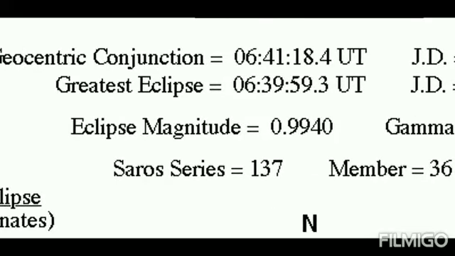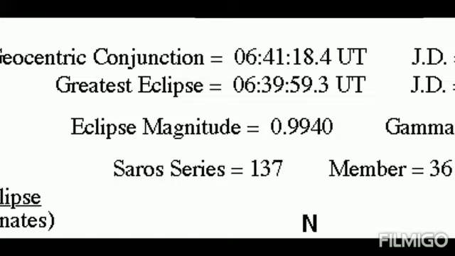Now we come to the eclipse magnitude. The eclipse magnitude refers to the amount of the solar disk obscured by the Moon. Now what does that mean? The magnitude of an eclipse is expressed in two types. First is the normal eclipse magnitude, which is written here, and another is the area of the solar disk covered by the Moon.